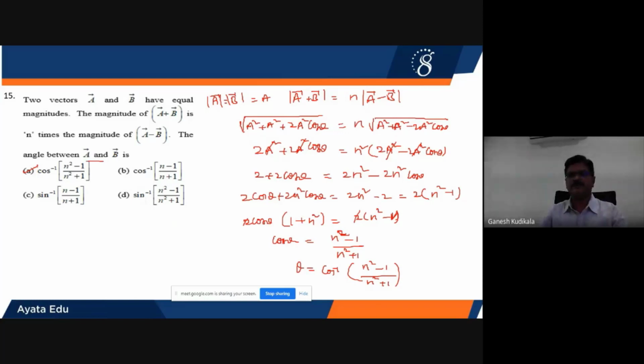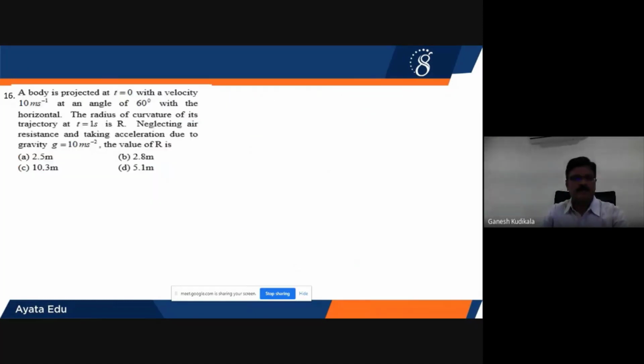This problem is also based on the parallelogram law of vectors. Quite a simple problem. Next one.